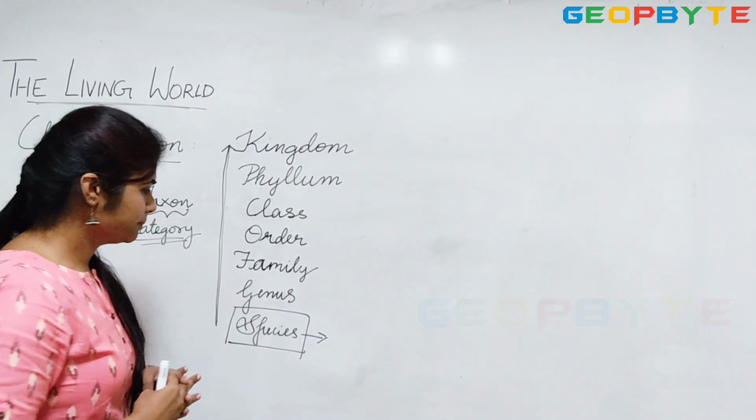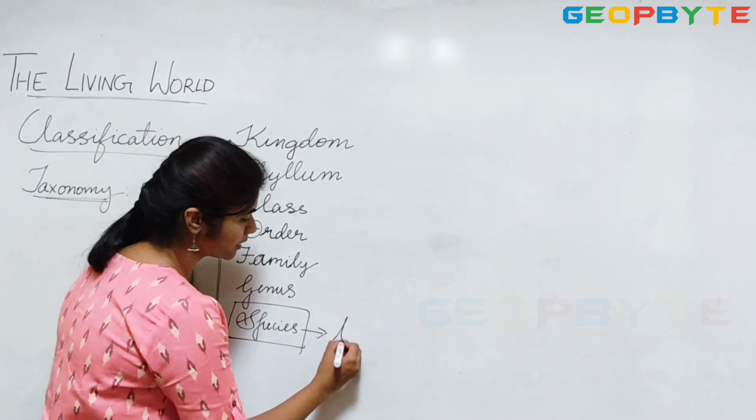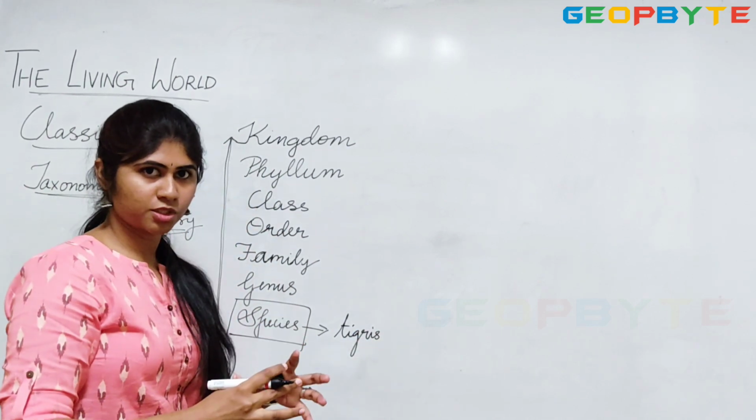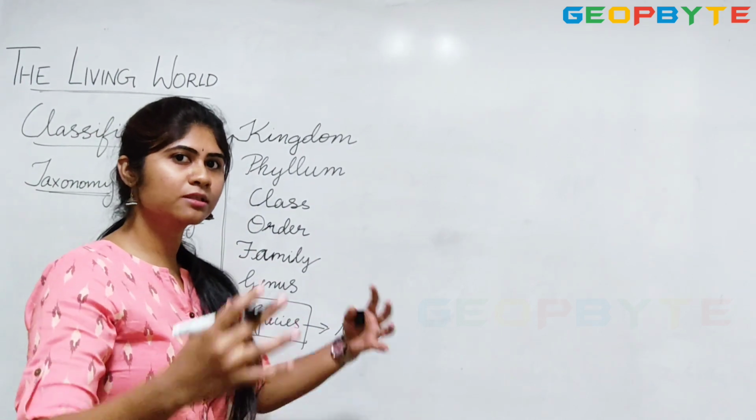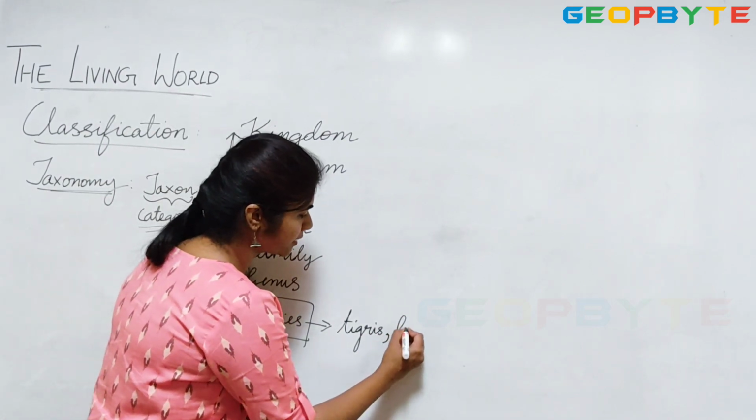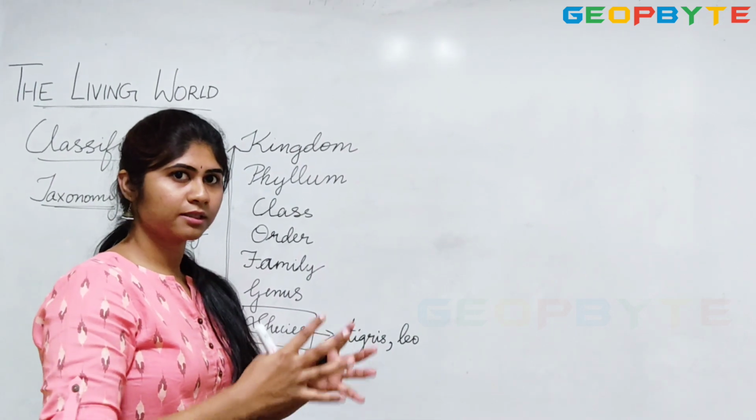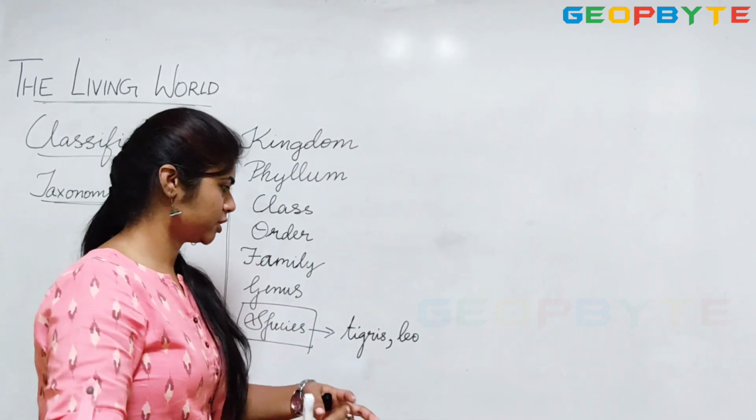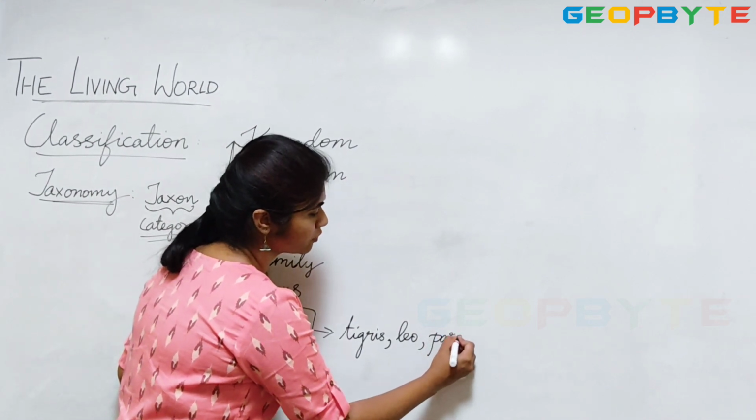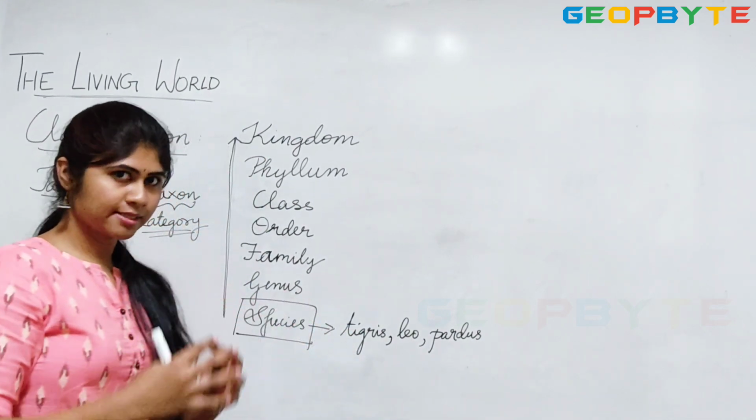For example, you take a tiger. The tiger species name is tigris. Tigris is one species, so tigers mate within themselves to increase their population. And the next comes lion. The lion species name is leo. So lions mate together, they belong to a single species. Then we can take the example of leopard. The species name of leopard is pardus. So all these belong to a single species.